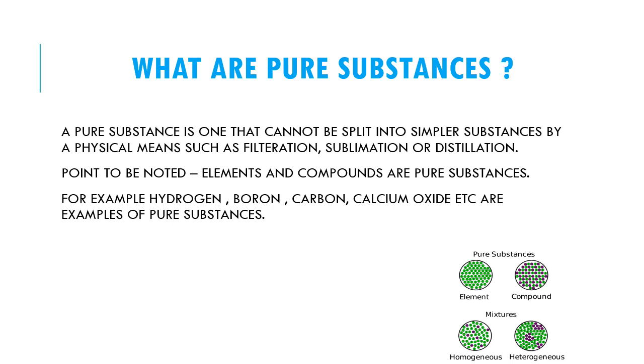Now I have shown the diagram of pure substances. As I told you just now, substances are categorized into two types: pure substances and impure substances. Under pure substances in chemistry we have elements and compounds, and then we will study mixtures. Mixtures come in the category of impure substances, and they are of two types: homogeneous and heterogeneous mixtures.